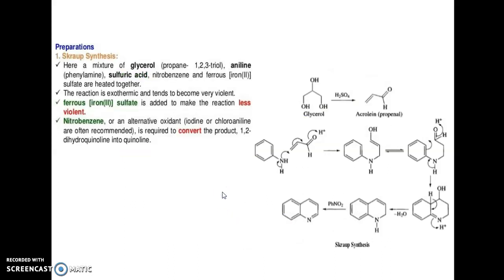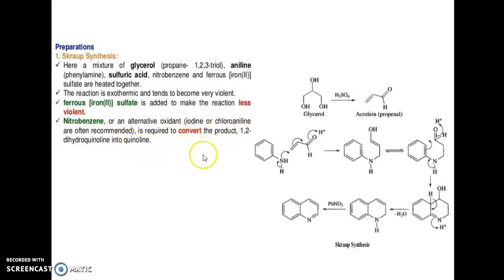So the first method of preparation is the Skraup synthesis. Here a mixture of glycerol, aniline, sulfuric acid, nitrobenzene and ferrous sulfate are heated together. The reaction is exothermic and can become very violent. The ferrous sulfate is added to make the reaction less violent. Nitrobenzene or an alternative oxidant is often recommended. It is required to convert the product